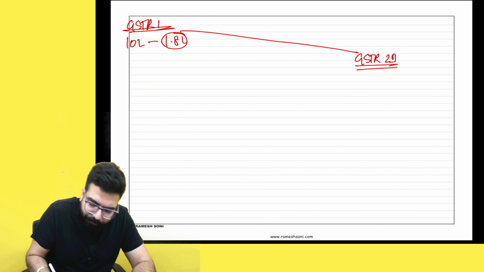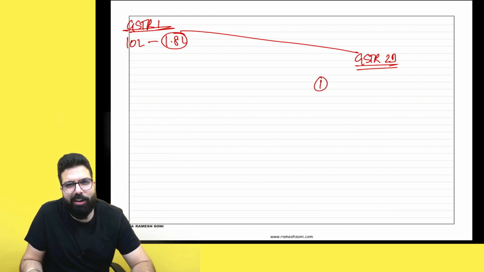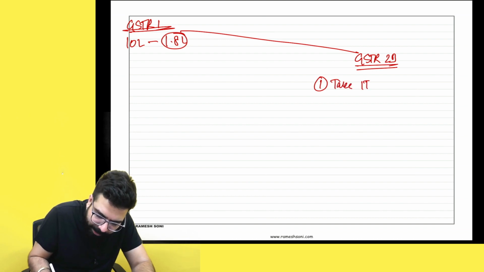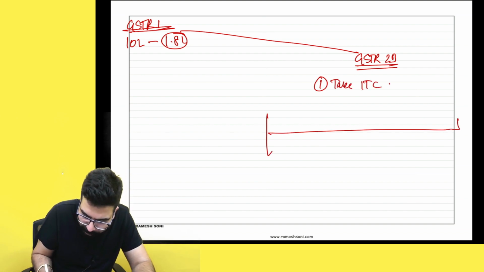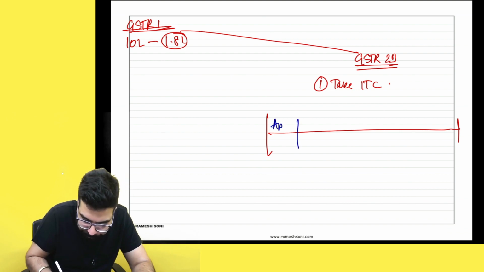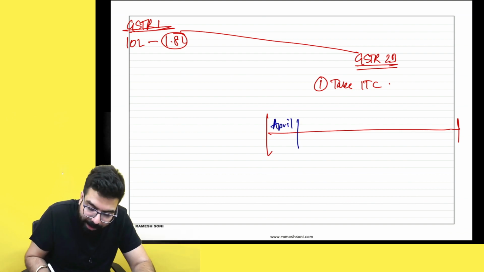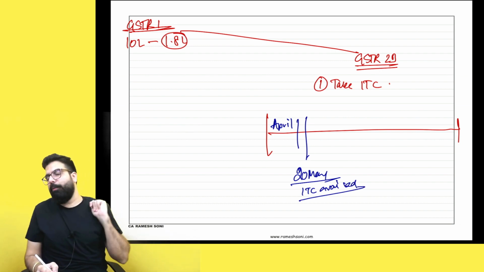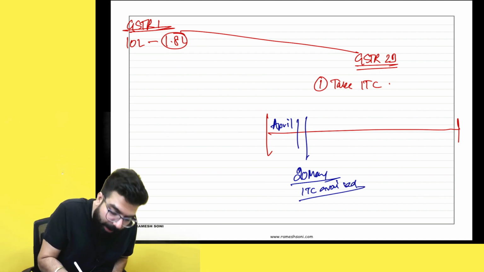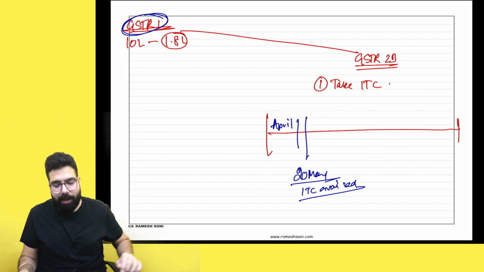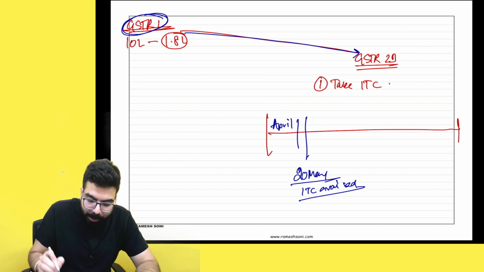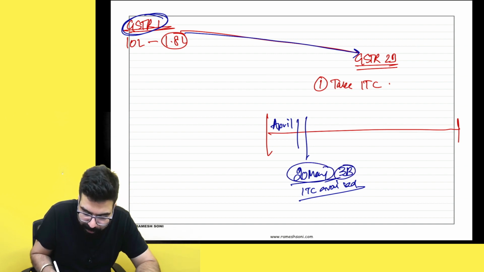What will I do? The first step is, whenever anything comes in your GSTR 2B and it is not showing in the restricted column, you will take the input tax credit. For example, this invoice relates to the month of April. It came in your GSTR 2B and you took the ITC on 20th May. ITC availed. Okay, sir. Now listen to me very carefully. Supposing the supplier filed GSTR1, it came in your GSTR 2B, and when you filed your GSTR 3B, you took the credit.